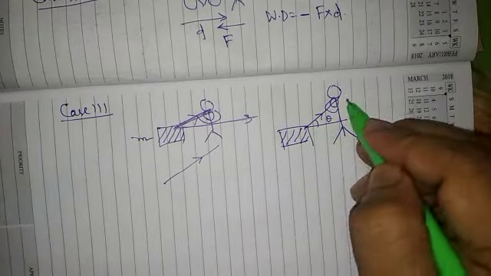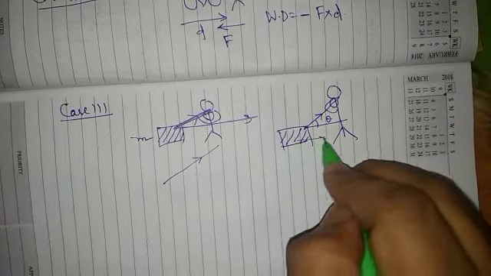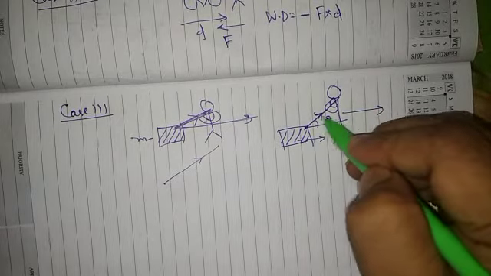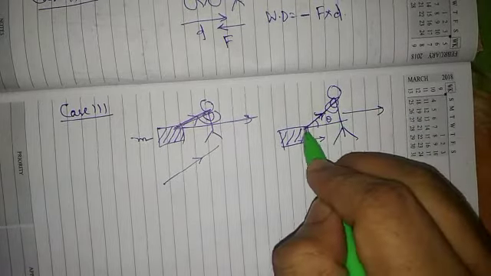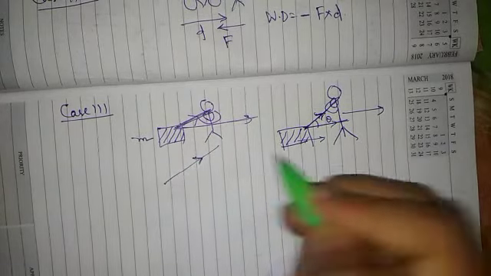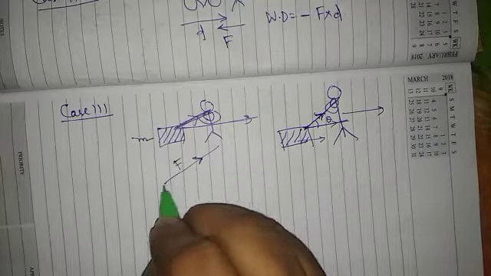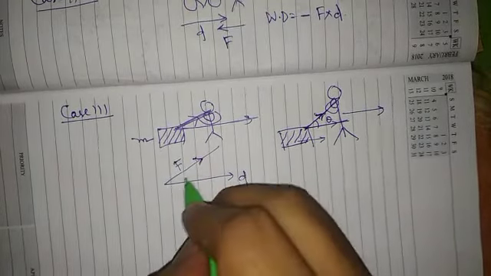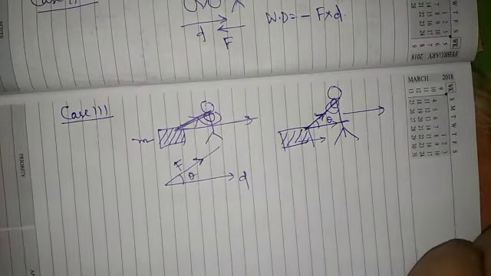So the force is in this direction, so due to this pull the box will move along this direction. The person is moving in this direction, but he is pulling it in this direction with the help of a rope, so the box will move in this direction. So this is the direction of force and this is the direction of displacement, and there is an angle between force and displacement.